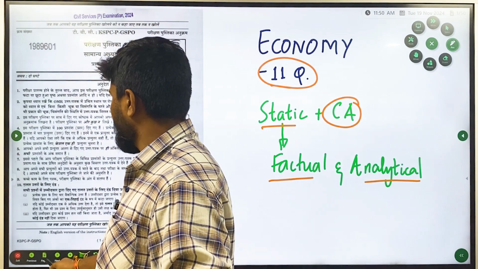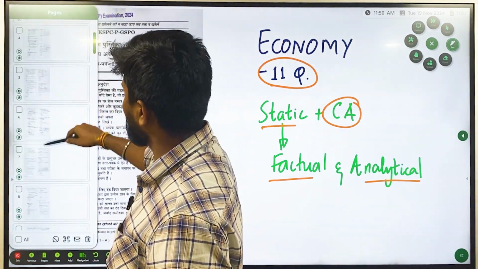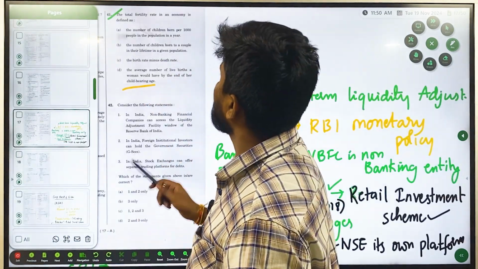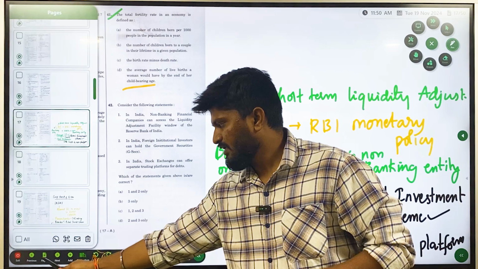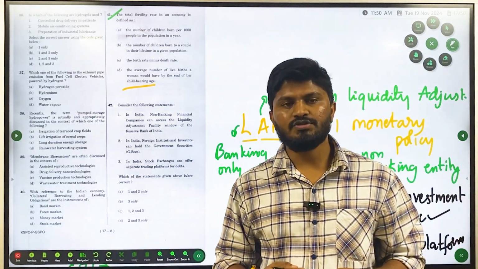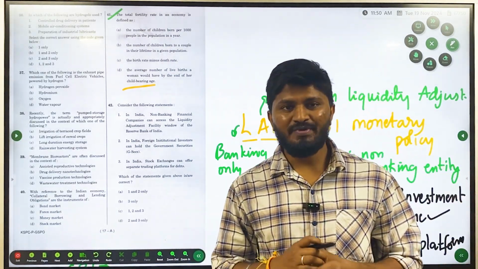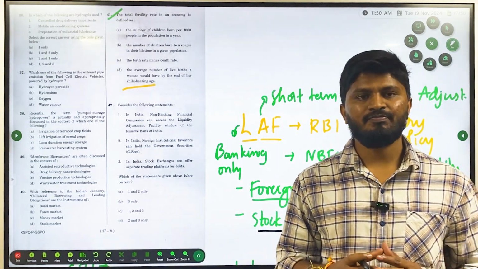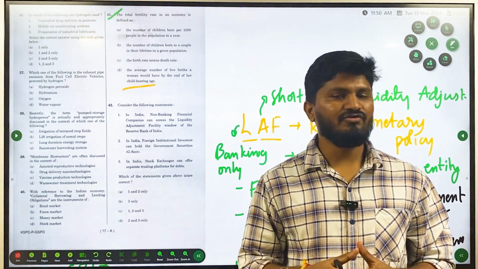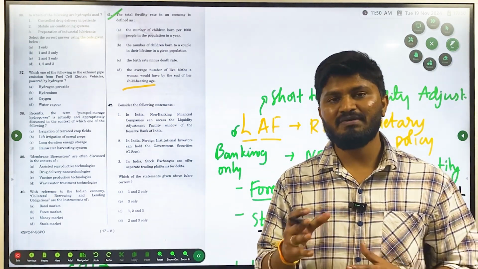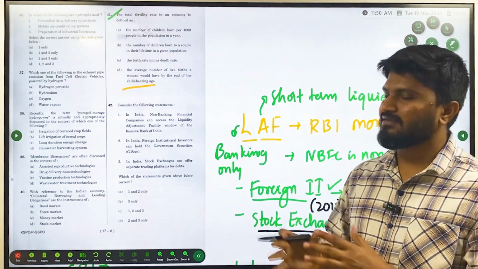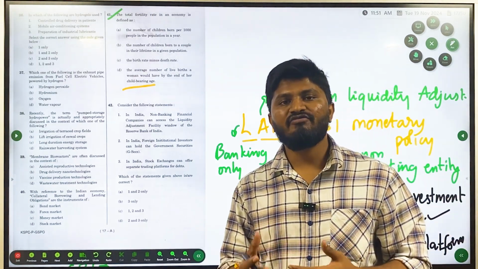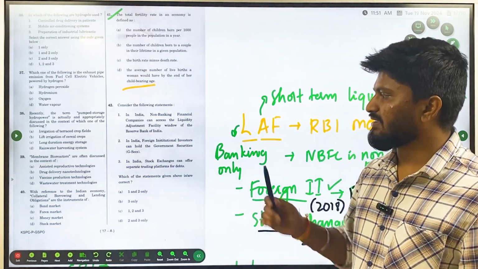So in question set A, the economy questions started from question number 41. See, the people who get economic questions very late are the lucky ones, because in the UPSC prelims, one of the most difficult parts every aspirant feels is the economy part. If the economy questions are in the beginning of the question paper, most of the people get confused and disheartened. If it is at the end or in the middle, it is very lucky, because by the time you reach here, you'll gain the confidence of attending the questions, and that confidence will carry forward in answering the other questions.